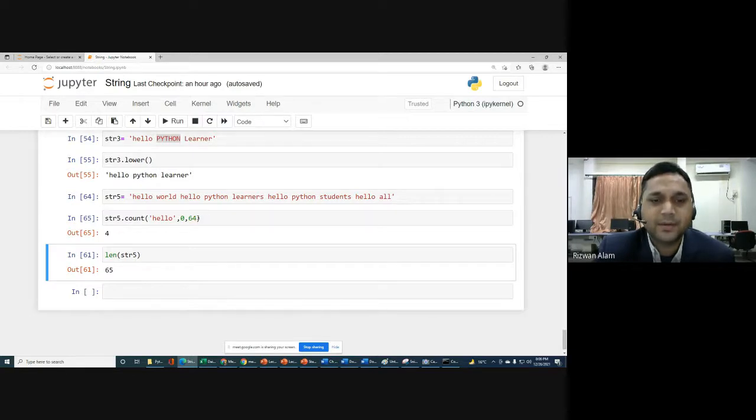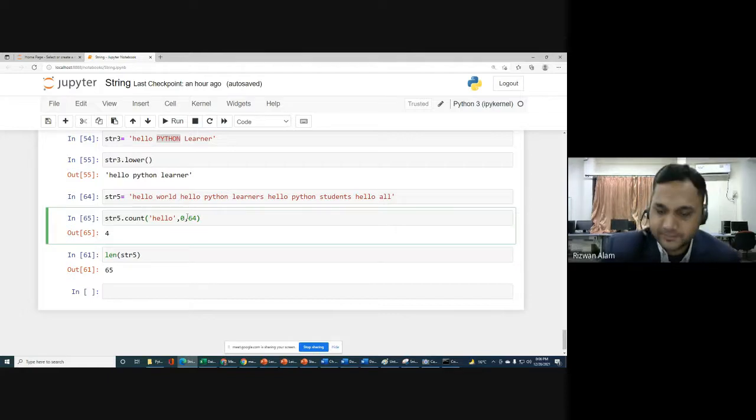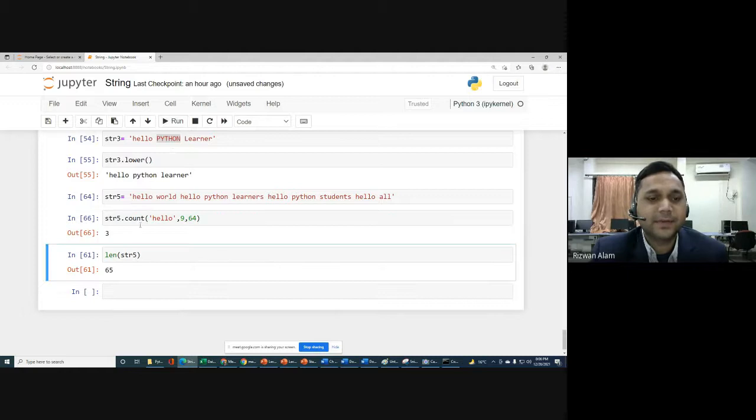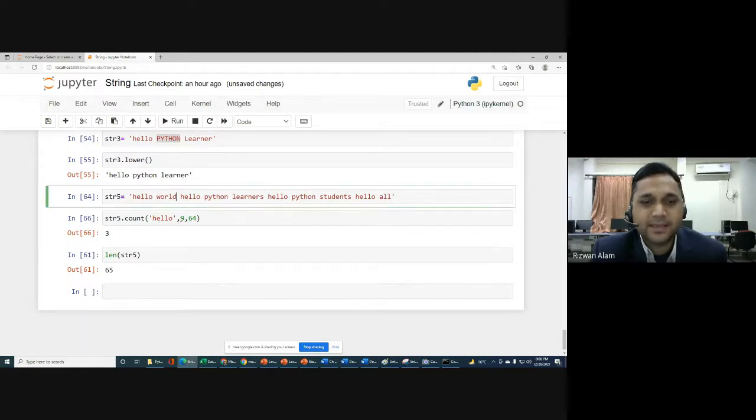Or otherwise, if you want to check from here, it will be 0 1 2 3 4 5 6 7 8 9. If you start from 9 and go till 64, then you can see that hello will occur only 3 times, because from here you are starting at the ninth index. So from here you can see 1, 2 and 3, only 3 times hello will come if you start with 9.